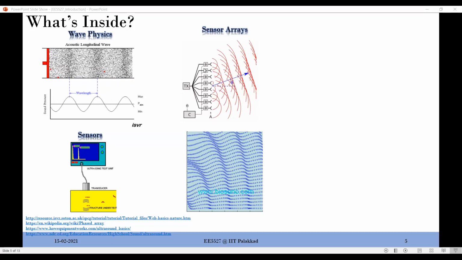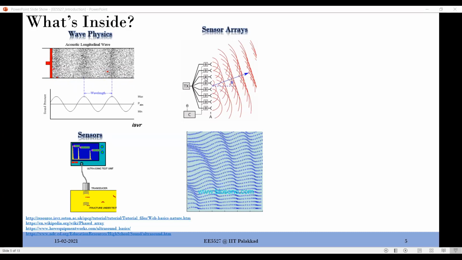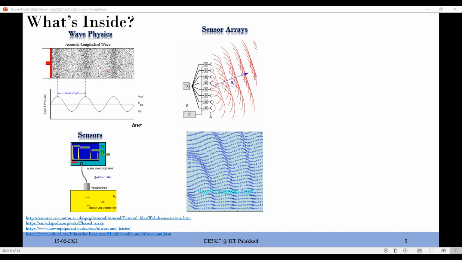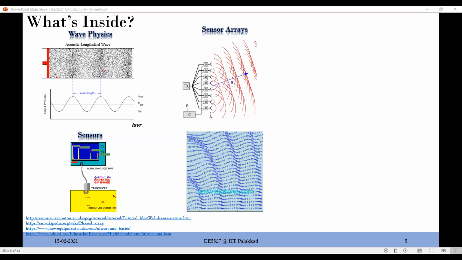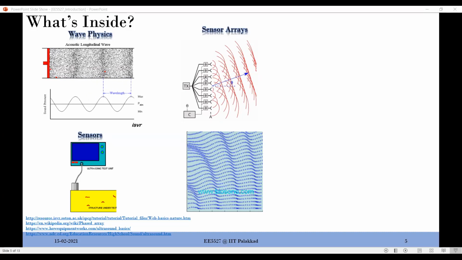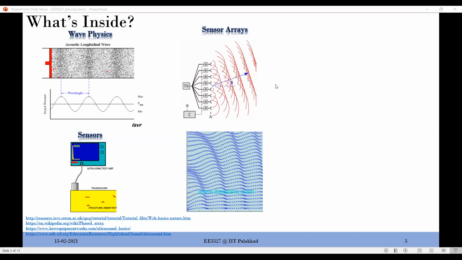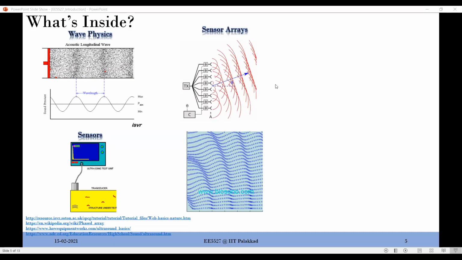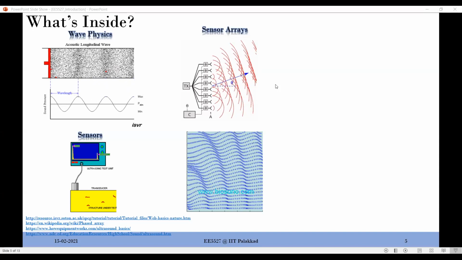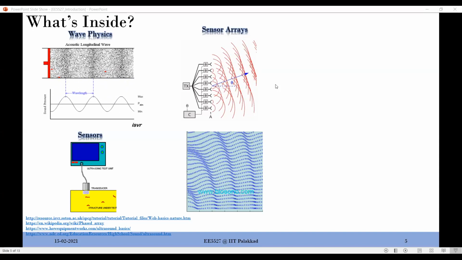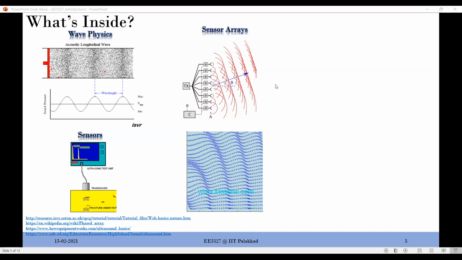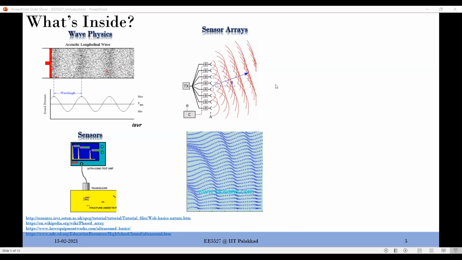So if you have two sensors, right? Ideally three, but if you have two sensors, you may be able to localize them in space. So that is the fundamental principle of these sensor arrays. We will go back and explain that. We will understand that in all possibilities from different perspectives. And from now onwards, whenever you see multiple sensors or multiple transducers, just think from that perspective. That's one thought process I want to induce in all of you through this course.